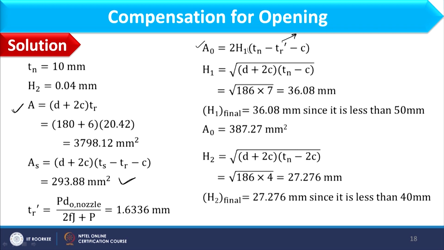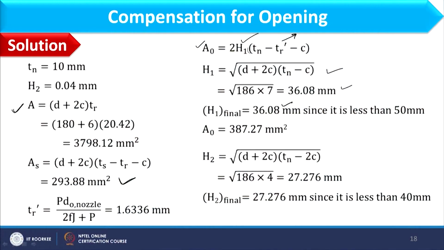So considering Tr dash, for the AO expression along with Tr dash, I also have to find out the H1 value. H1 is given by this expression, and the value comes as 36.08 mm, and H1 final would be 36.08 mm. If you remember, H1 is basically the boundary decided over the vessel.